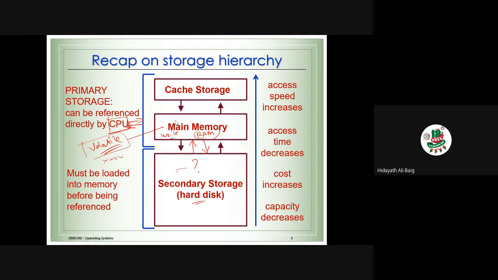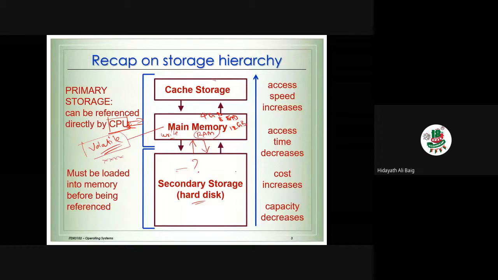What is the capacity of the main memory in our computer? Can someone tell me from your computer? What is the capacity of main memory? I think I asked you this question in the beginning of the course also. What is the RAM of your computer? 4 GB. So we have 4 gigabytes. Or maybe someone may have 8 GB. Or someone may have 12 GB.